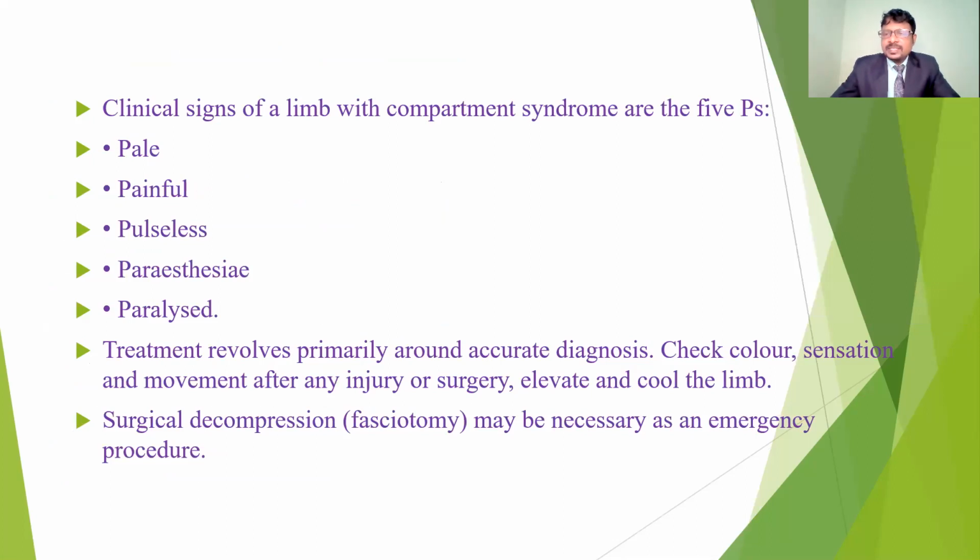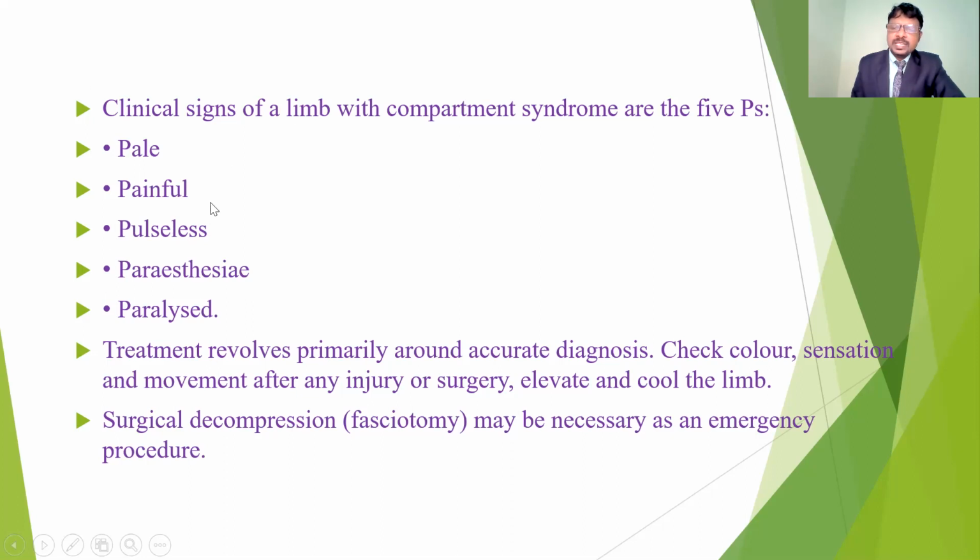So what are the clinical features of compartment syndrome? Here the important features we have to observe are the 5 P's. The appearance is going to be pale because of the decreased blood circulation, and also painful, pulseless, and also paresthesia and paralyzed. They're going to get numbness and tingling sensation, and also be unable to do movement because of the involvement of the nerve and also muscles. These are the major symptoms of compartment syndrome. These are the 5 symptoms we have to observe.